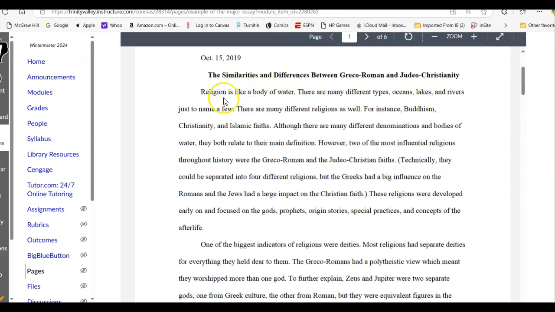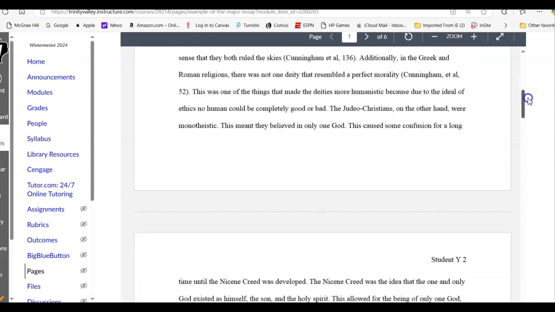But you'll notice that the paragraphs are tabbed over, that the essays are double spaced. There's a title put on here. It did not need to be in bold. In fact, do not use bold when you're doing that. But every paragraph is tabbed over.